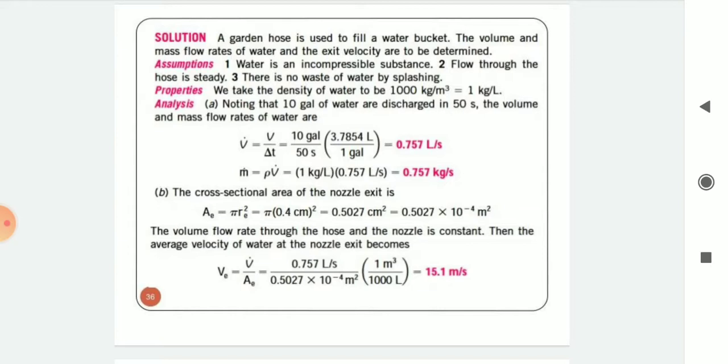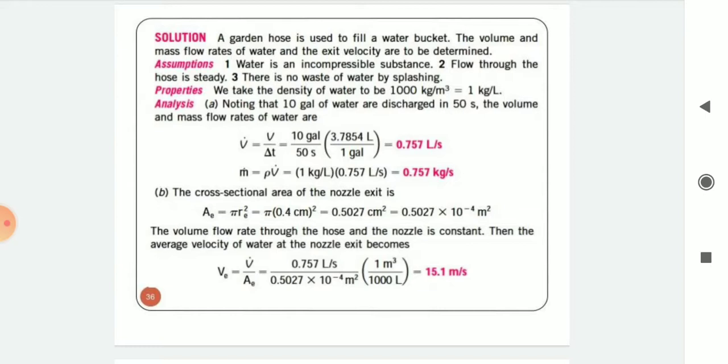And mass flow rate m-dot is equal to rho V-dot, equal to 1 kg per liter times 0.757 liter per second. So m-dot is equal to 0.757 kg per second.